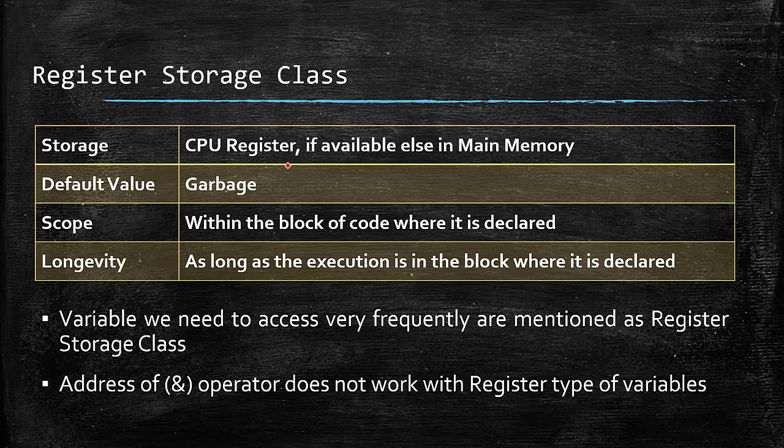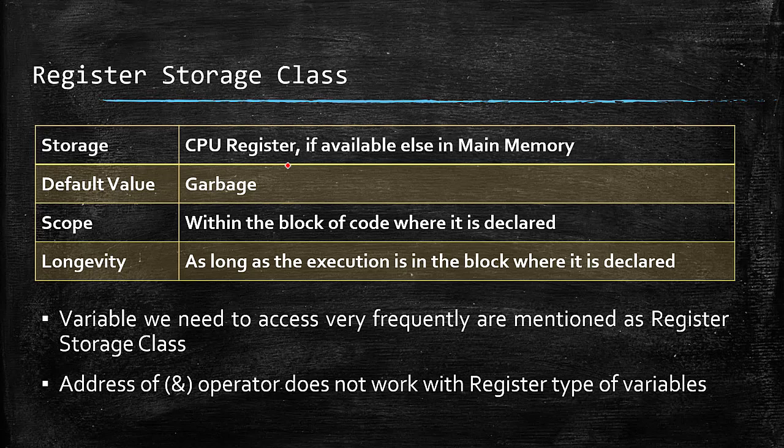So the CPU can access the data from a register much faster than it accesses from the memory. So it will increase the performance of the machine. But the CPU registers are limited, so it is a possibility that it will be stored in the main memory and you will see no effect in the speed of execution of the code.